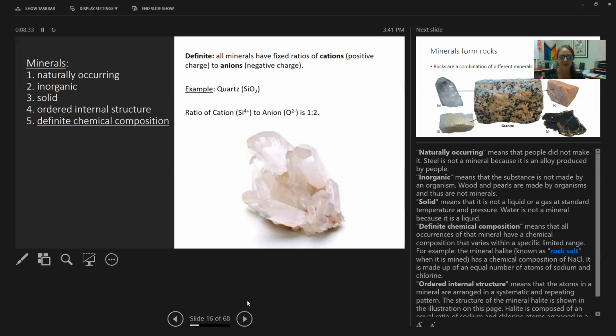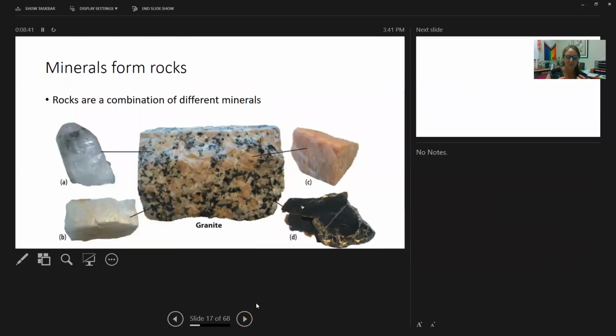All right, so those are the 5 things that minerals have to be. They have to be naturally occurring, inorganic, solid, with an ordered internal structure and a definite chemical composition. And minerals, right, are what make up rocks.